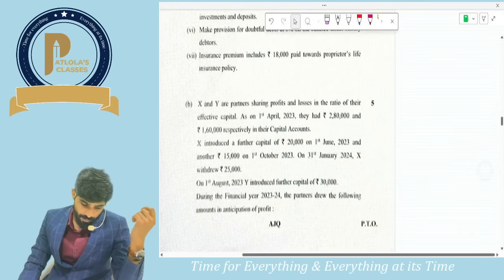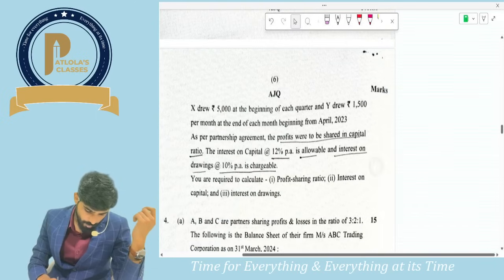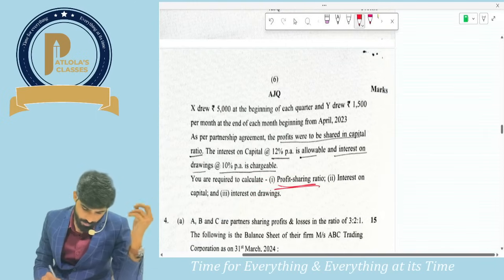Next question 3B. 3B is from partnership accounts. They are asking you to calculate the profit sharing ratio. We know how to calculate interest on capital and interest on drawings.